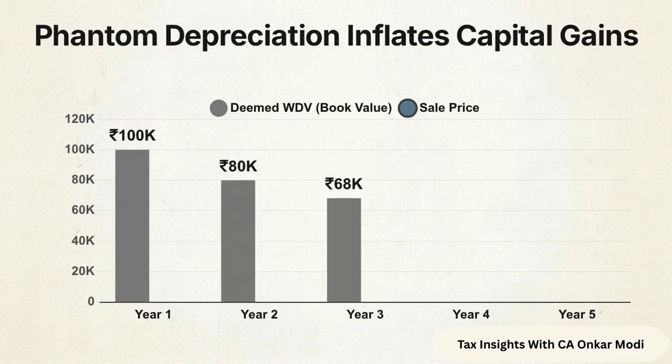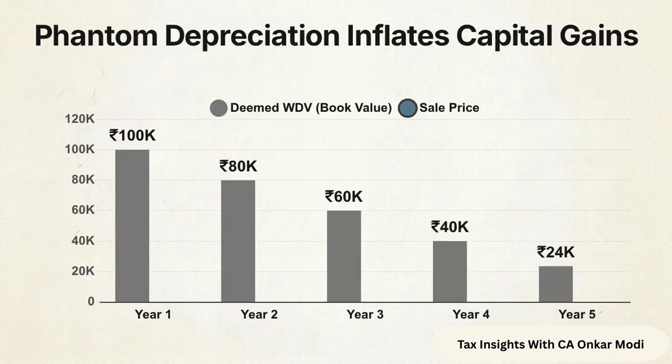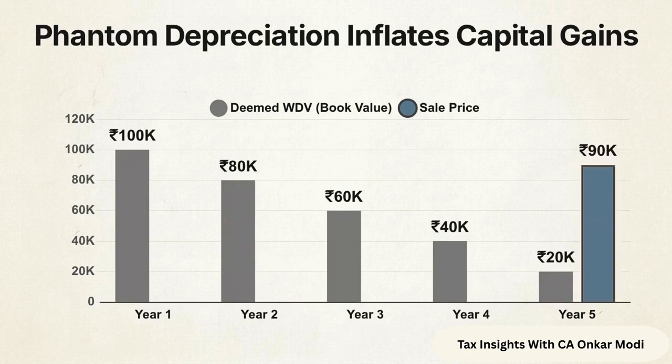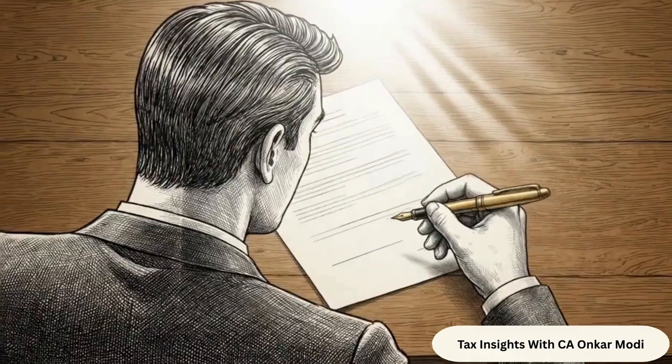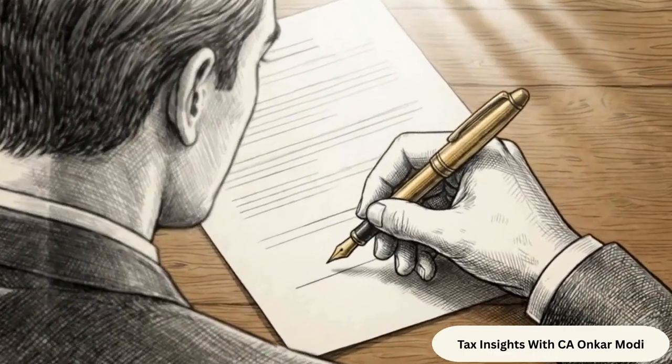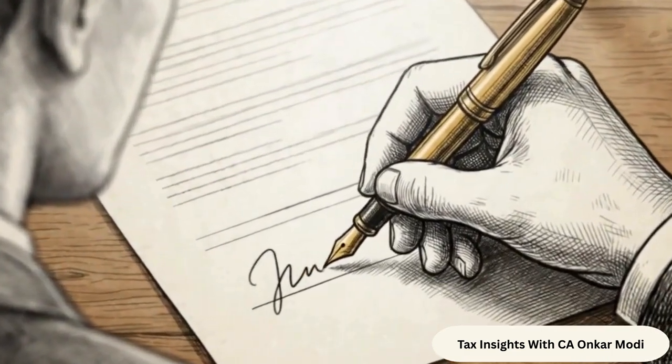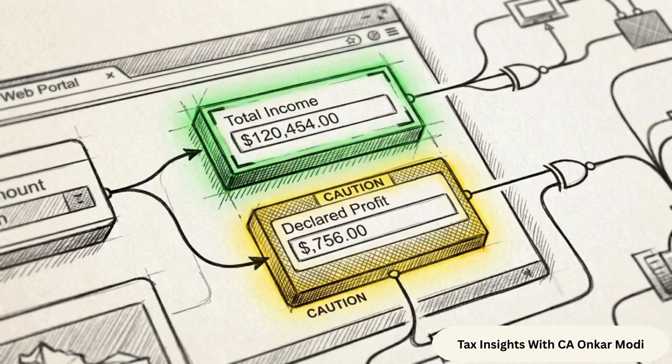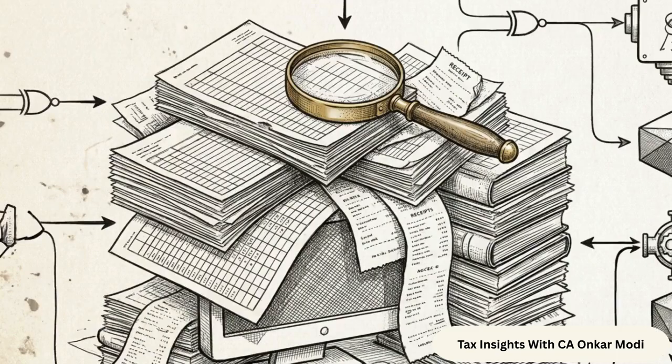Depreciation is legally assumed to occur every single year you use Section 58, even though you aren't explicitly claiming it on a return. This phantom depreciation quietly erodes the book value of your equipment. When you eventually sell that asset, the gap between its shrunken book value and the sale price creates a higher capital gains tax liability. You do have the option under subsection 3 to declare that your actual profits are lower than the presumptive percentages. However, if you claim a lower profit and your total income still exceeds the basic tax-free exemption limit, you immediately trigger mandatory bookkeeping and a full statutory audit.